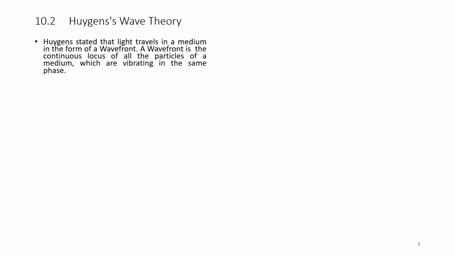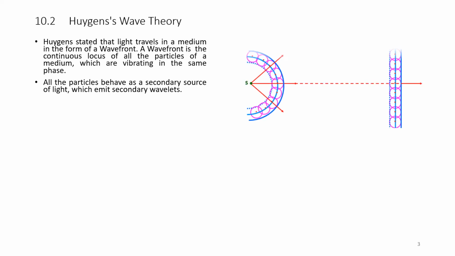Huygens wave theory. Huygens stated that light travels in a medium in the form of a wavefront. A wavefront is the continuous locus of all particles of a medium which are vibrating in the same phase. All particles behave as secondary sources of light which emit secondary wavelets.